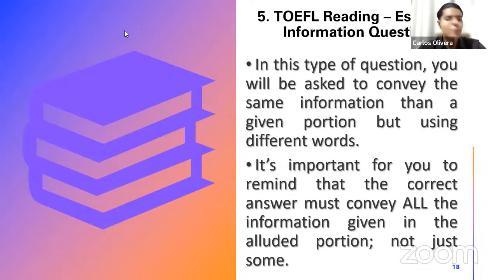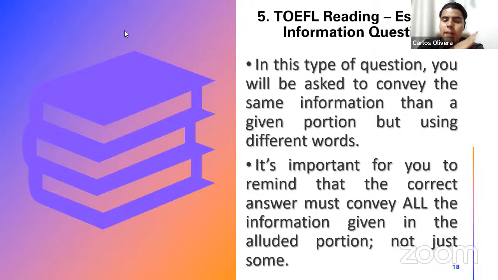Okay, fantastic. So, as I was mentioning, last type of question for today's class: essential information question. This is very simple, okay? In this one, I think that you're not going to have any problem because it's super simple. In this type of question, you will be asked to convey the same information as a given portion, but using different words. Now, it's important to remember that the correct answer must convey all the information given in the other portion, not just some. In simple words, did it ever happen to you that somebody told you, could you please say that with different words so that I can understand it? Basically, that is the task you have here.